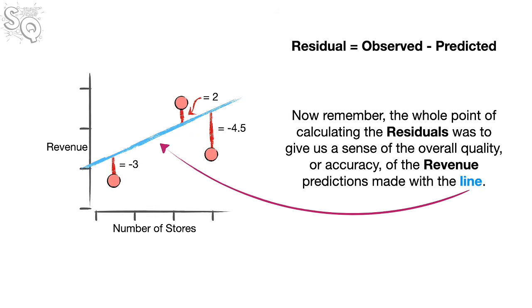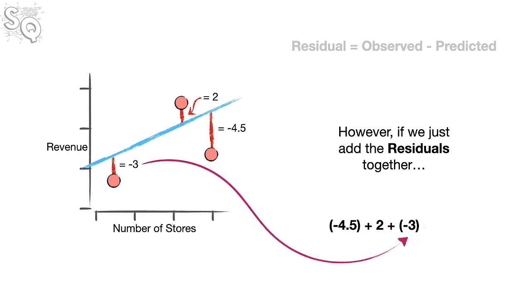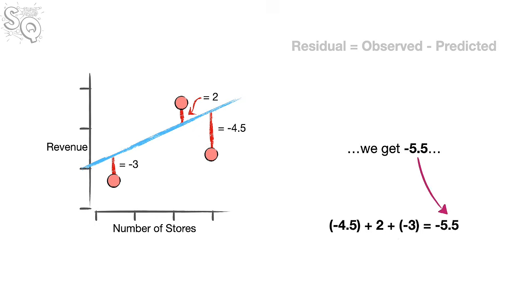Now remember, the whole point of calculating the residuals was to give us a sense of the overall quality or accuracy of the revenue predictions made with the line. However, if we just add the residuals together, we get negative 5.5. But we also run into a problem.